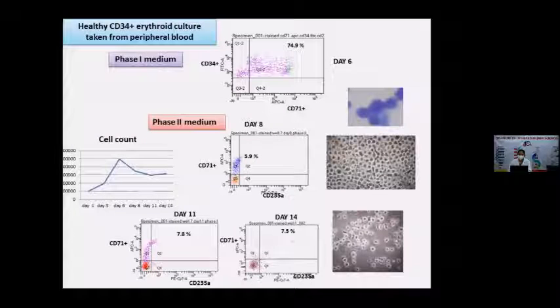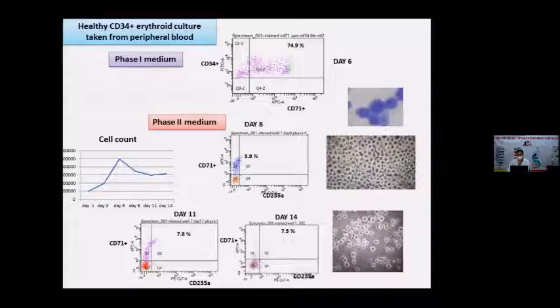That helps in the maturation of the cells. After day 6, before transferring into phase 2 media, I found that about 75% of the CD34 cells start showing the CD71 positive marker, meaning they are converting into early erythroid progenitors.